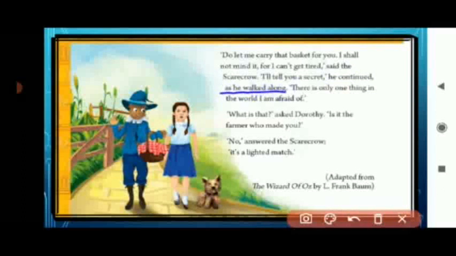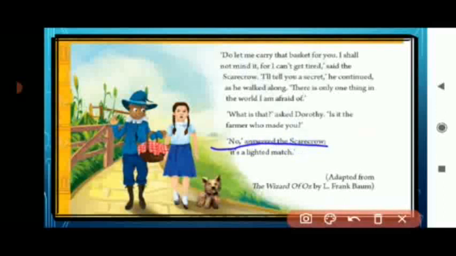He continued as he walked along, "There is only one thing in the world I am afraid of." Okay, so we can see he is not afraid of the dog. He is not afraid of a pin. He is not afraid if somebody climbs over his foot, because he does not get hurt, as he is made of straw. "What is that?" asked Dorothy. "Is it the farmer who made you? You are afraid of the farmer?"